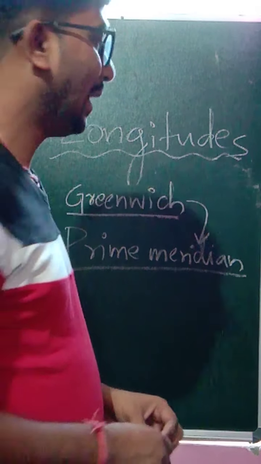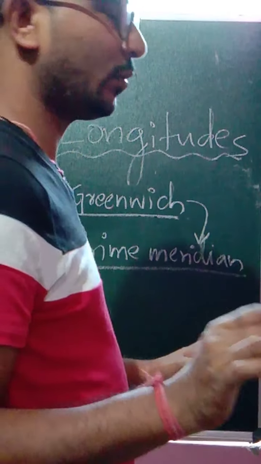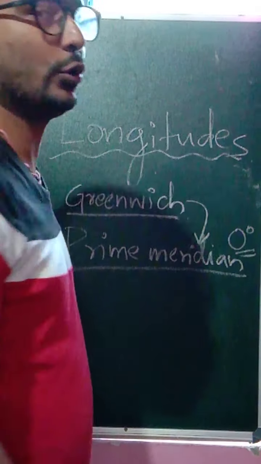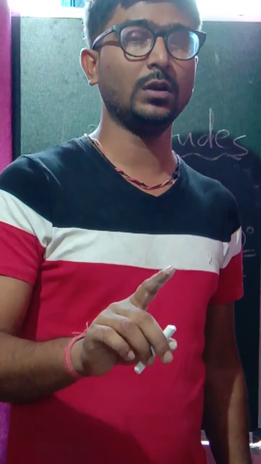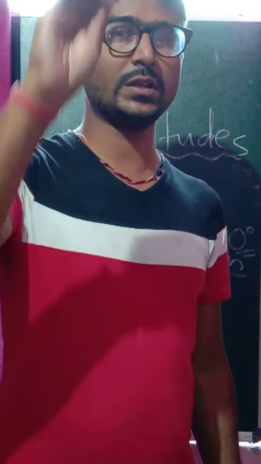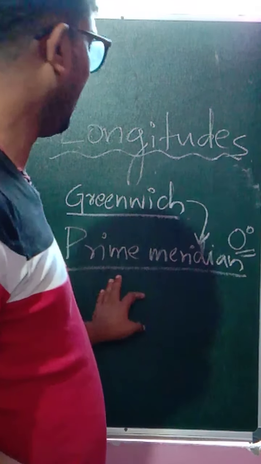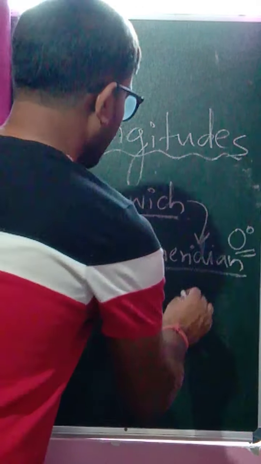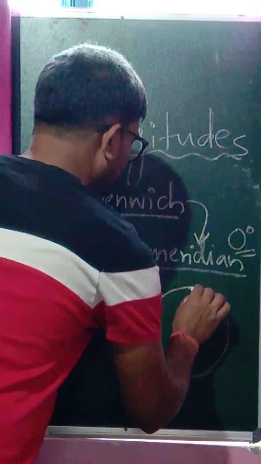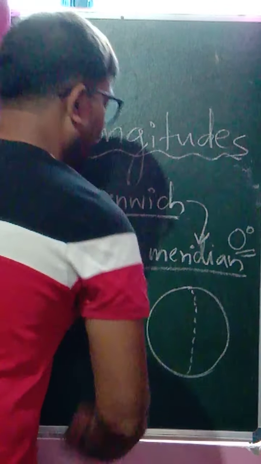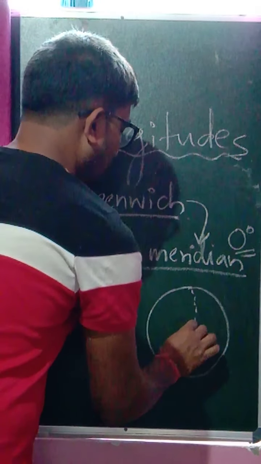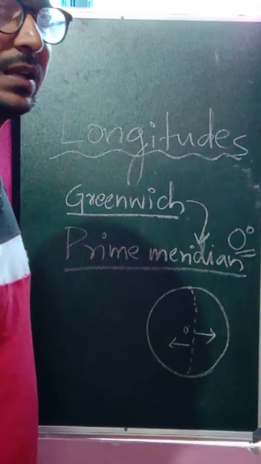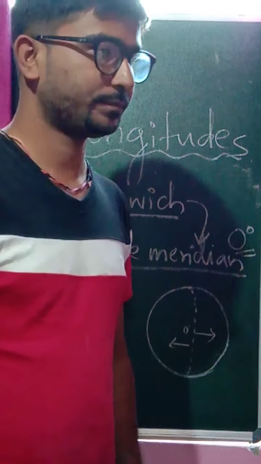When you talk about longitudes, this prime meridian stands at 0 degree. As I told you about latitude, the equator stands at 0 degree, and from there the other numbering starts. Here in longitude, the prime meridian starts at 0 degree. You can consider that the prime meridian lands around the central part, and from here the numbering starts and continues to move along.